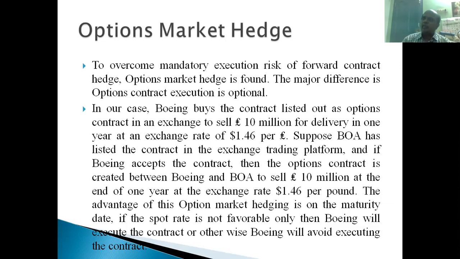After Boeing Corporation sells Boeing 747 to British Airways, British Airways, after 1 year or within 1 year, will be settling the amount of 10 million pounds, right? So what is the worry? What is the headache for Boeing now? The present exchange rate is $1.50 per pound, but Boeing economists or Boeing finance professionals predict that the exchange rate may become $1.40 per pound after 1 year.